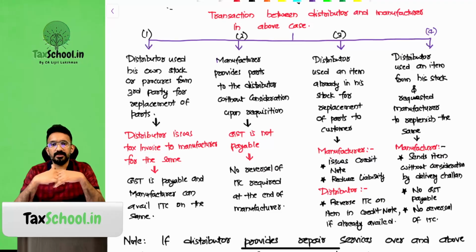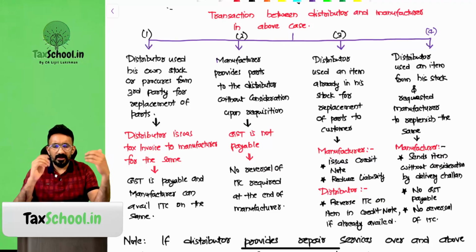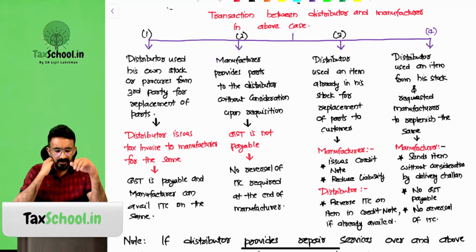Should the original manufacturer reverse input tax credit on the purchase of this product? No, because they have already paid GST on the same when the original supply was made. So Philips is sending parts to MyG Mobiles or Chennai Mobiles or the Chroma showroom to replace during the warranty period. Should Philips reverse the input tax credit on these items sent free of cost? No need, is the clarification.